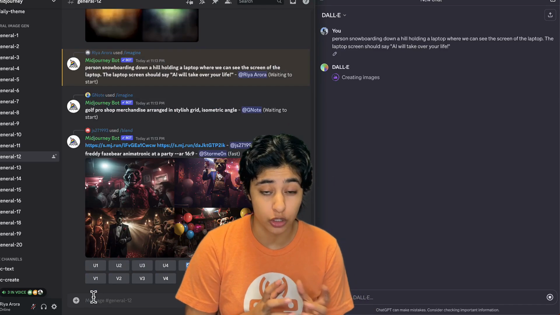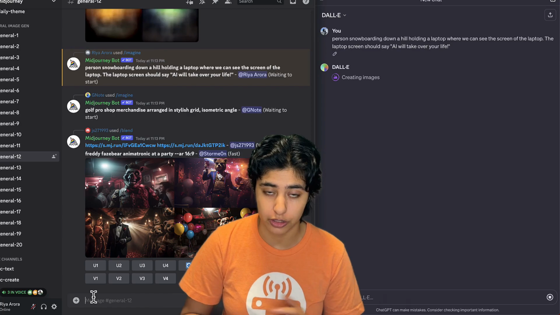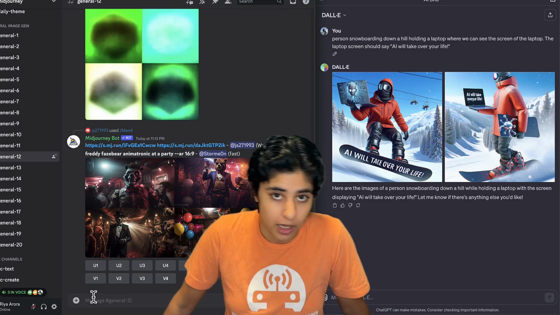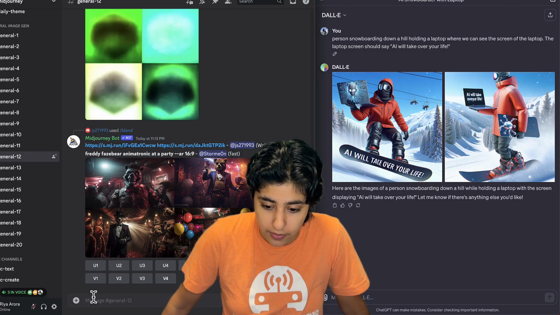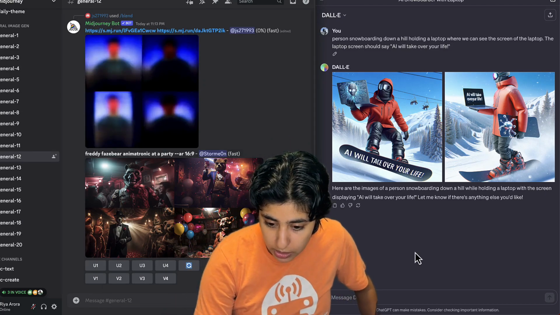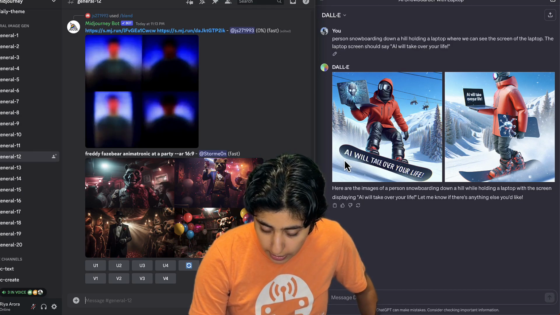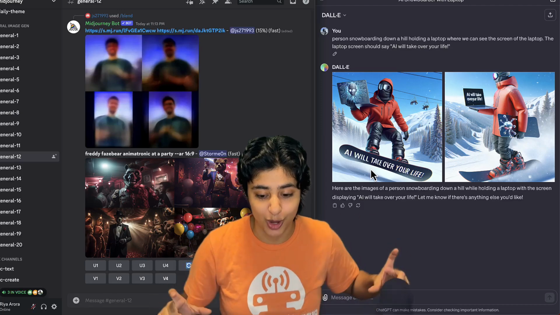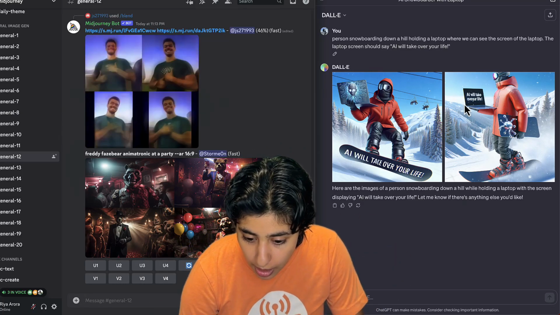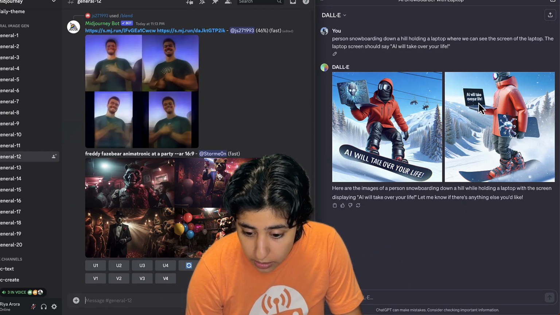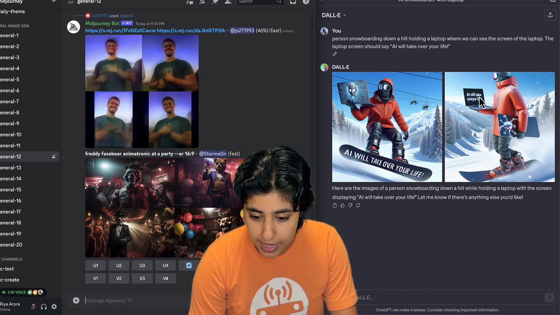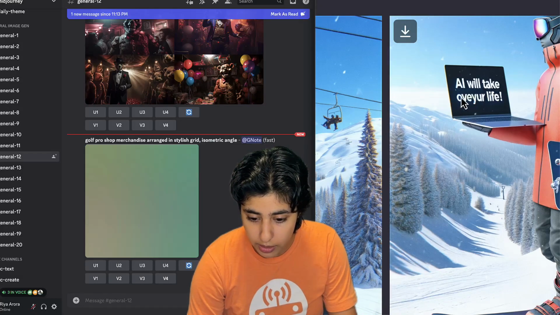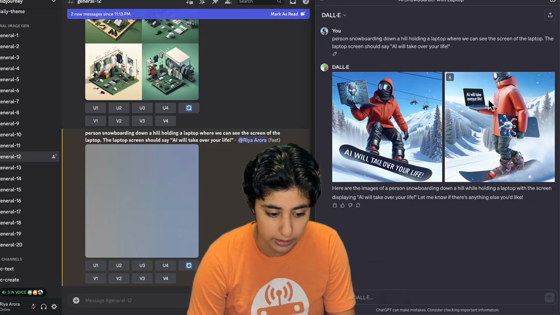I have the paid version on both of these, so that should be kind of fair in terms of seeing which one takes longer. Now, I'm going to cut off a lot of the wait time, just so that you have an idea. All right, so on the left, the guy does say AI will take over your life, but it's on the bottom of their snowboard. It's not on the laptop screen. On the right, there is a laptop screen. It says AI will take, and then it spells this wrong. It doesn't spell over your life correctly.